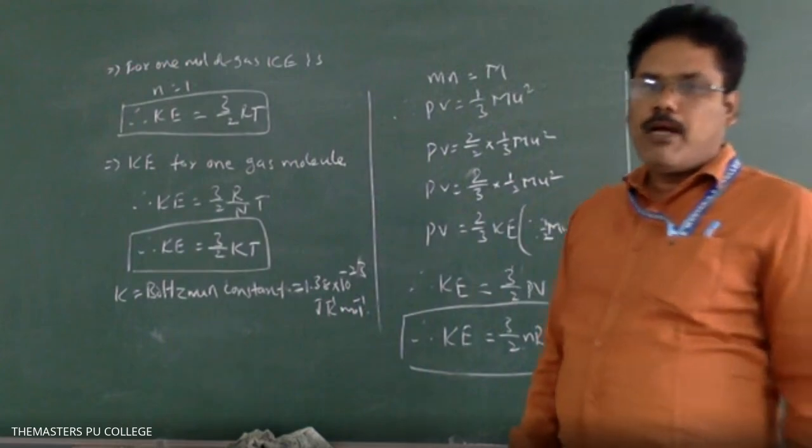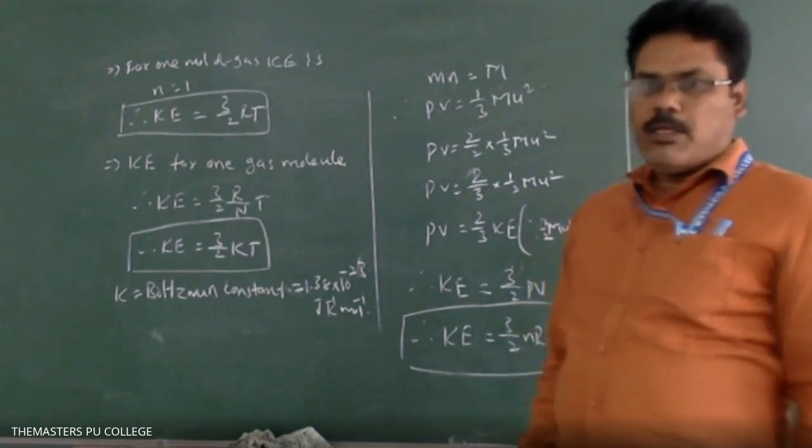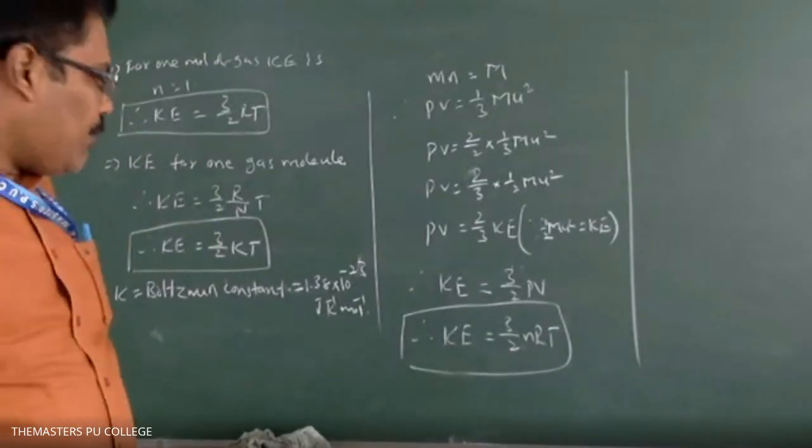by Avogadro number. Clear? What is the unit, sir? Joule per Kelvin per mole.